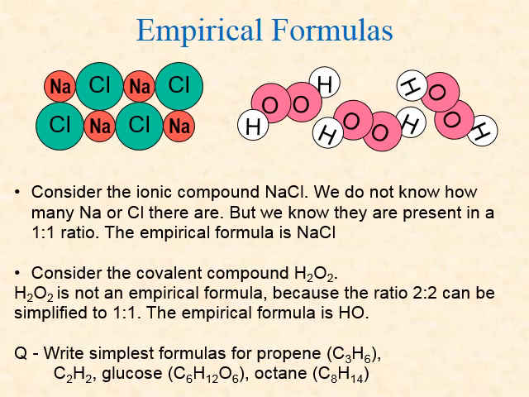We conclude that the molecular formula of hydrogen peroxide is H2O2. And the empirical formula of hydrogen peroxide is HO. You can try and figure out the empirical formulas of the compounds listed. These are molecular formulas, which are empirical formulas multiplied by an integer number. For example, propene belongs to a family of compounds that contain carbon and hydrogen in a 1:2 ratio.